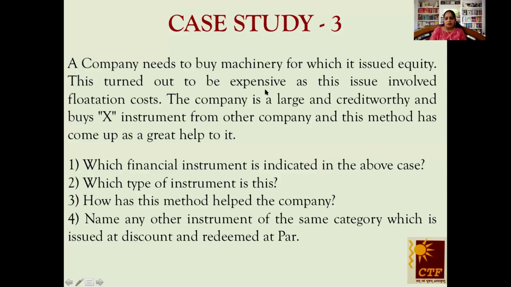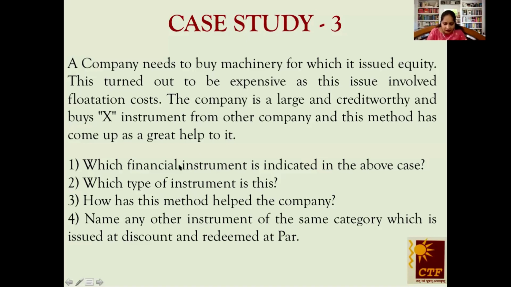This turned out to be expensive as this issue involves flotation costs. The company, that was a hint here, flotation cost. The company is large and creditworthy and buys an instrument from another company, and this method has come up as a great help to it. Okay, so you want money to bear the flotation cost for issuing equity. So which instrument are we talking about? And that instrument should be issued at discount and redeemed at par also.